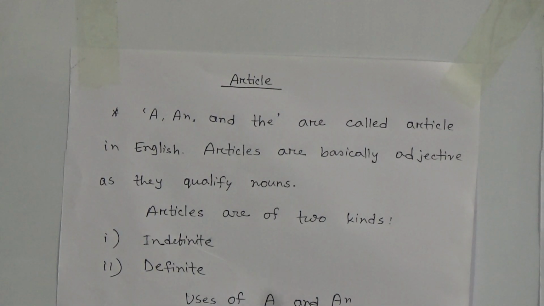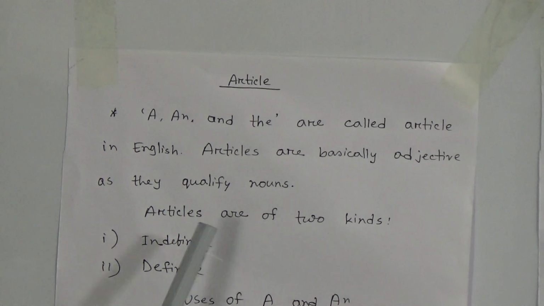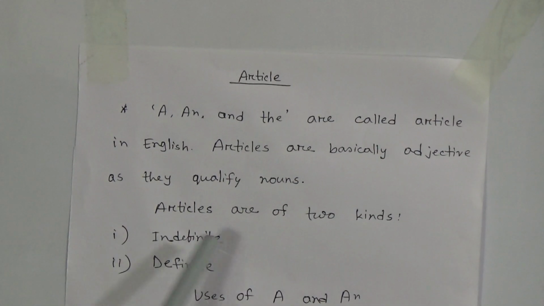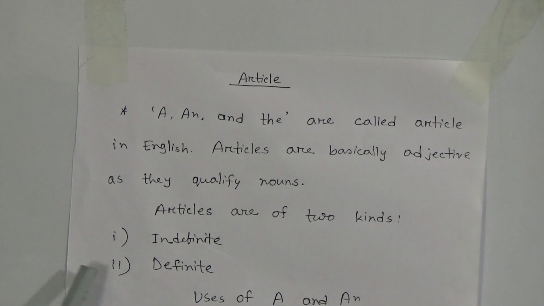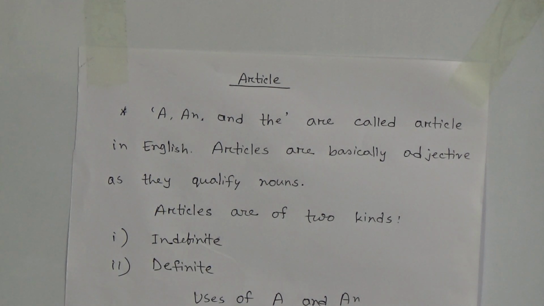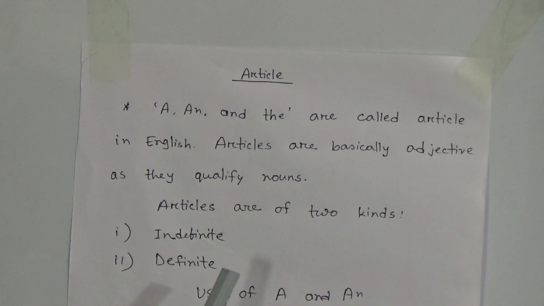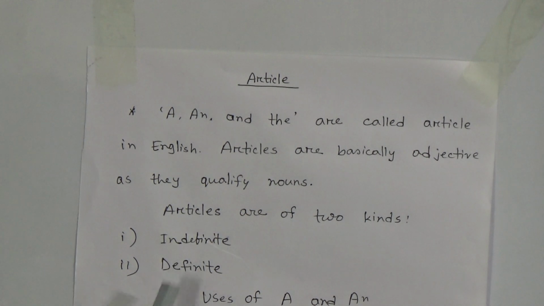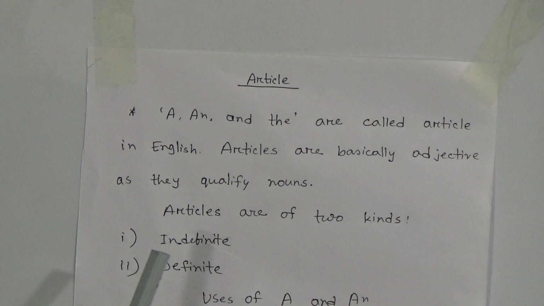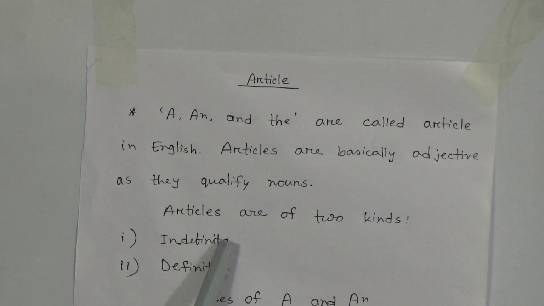Dear students, now we will know about its classification. There are two types of articles. What are they? Number 1, indefinite. Number 2, definite. This indefinite article means a and an are called indefinite articles because they refer to indefinite person or things or animals. A or an are primarily used before singular countable nouns.